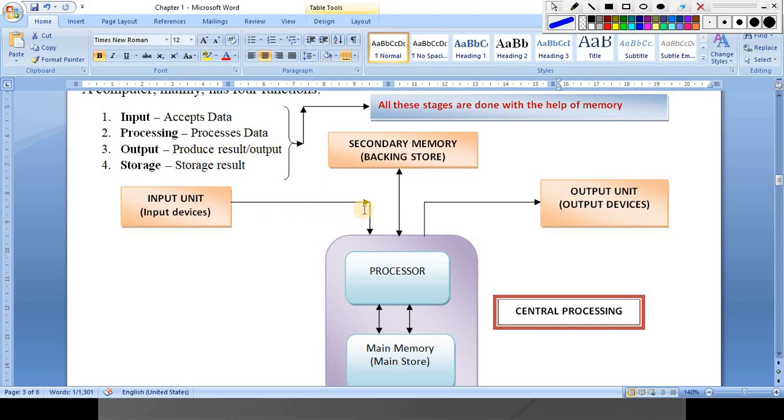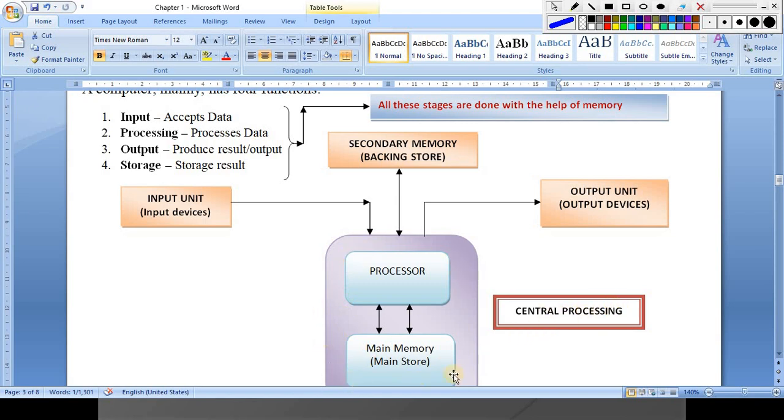First your data will be input, then processed, then it will be in main memory, then from main memory to the processor, and from the processor either to direct output or it will be stored in secondary memory. Clear? And this processor and main memory section is known as the central processing unit.